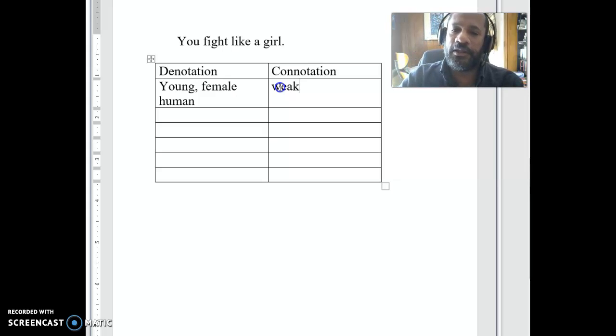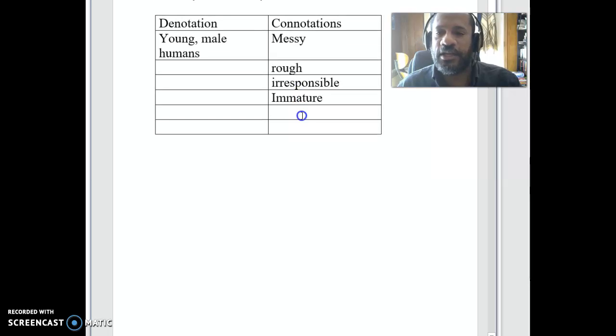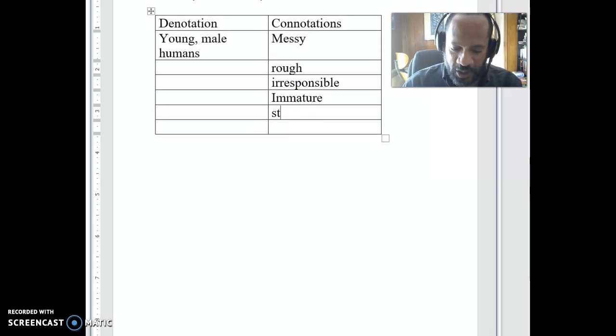And so it's not that I necessarily believe that, but you can see how in our language it oftentimes has those connotations, right? We see girls as being weak. Just like we could have put in here connotations for boys, boys might be seen as being strong and bold. We might say those kinds of things about boys. Not all boys are strong and bold, by the way. Not all boys are irresponsible, immature, or messy, right?